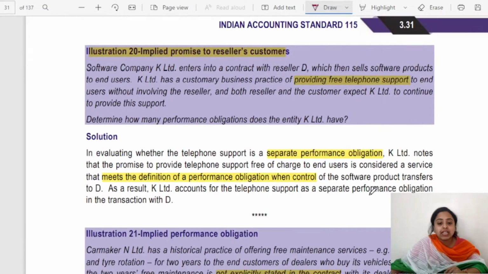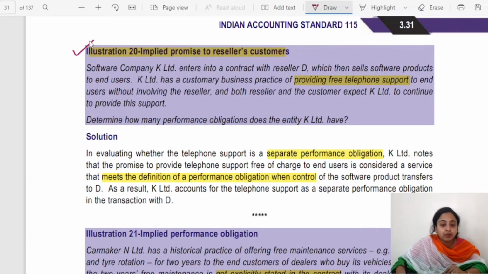Next, illustration number 20, page number 3.31. Are you able to catch up with me? Please let me know. Illustration number 20, implied promise to reseller's customer.